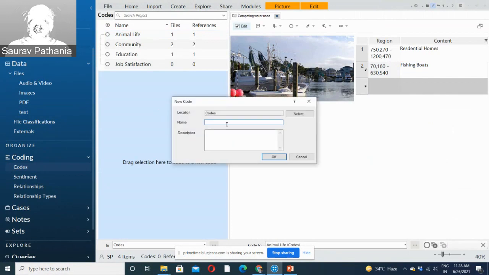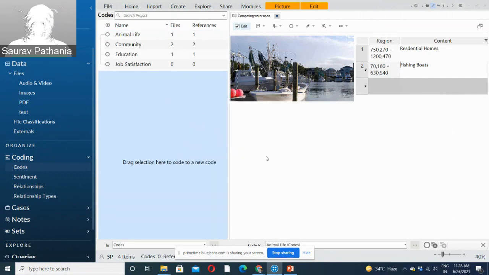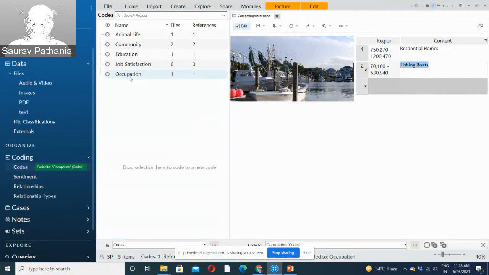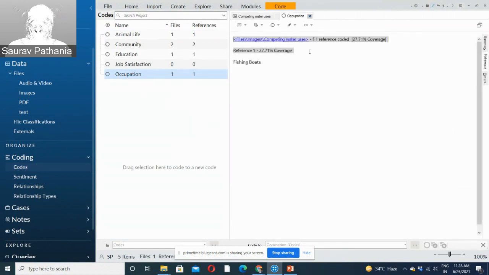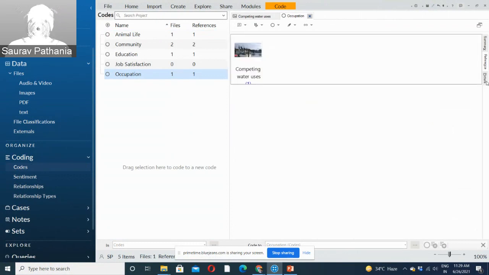I want to create a new code by the name of occupation. So this is the occupation for people. I want to code the fishing boat image under that. So now you have coded their occupation. Click on this, and you can see that fishing boats has been coded. It even shows the image which you have coded with it.